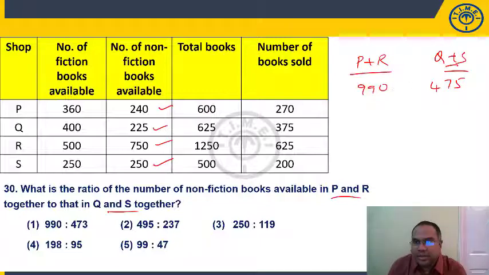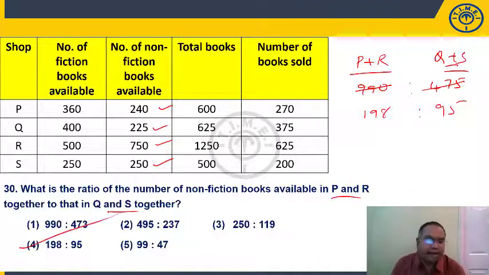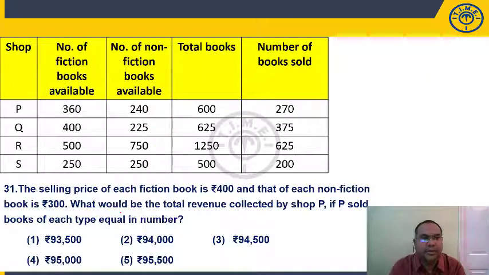Now students, see here, 5 is a common factor. 990 by 5 is 198, and 475 by 5 is 95. So 198 is to 95, the 4th option.